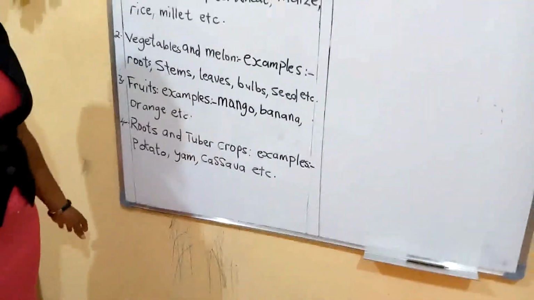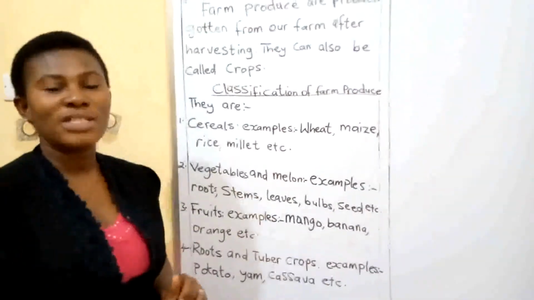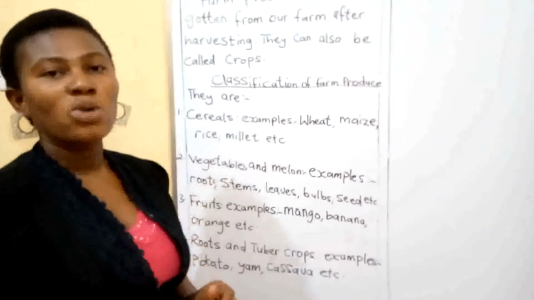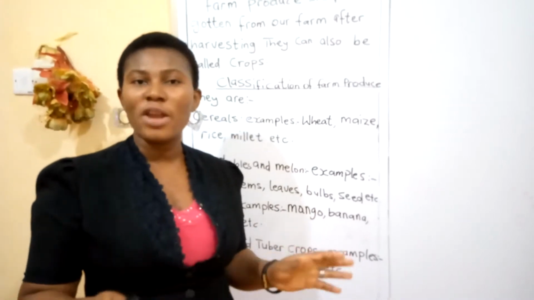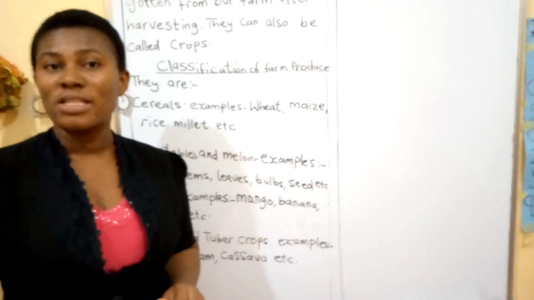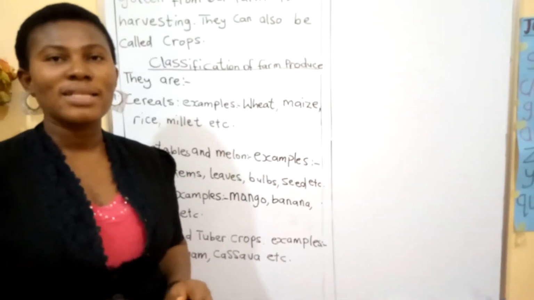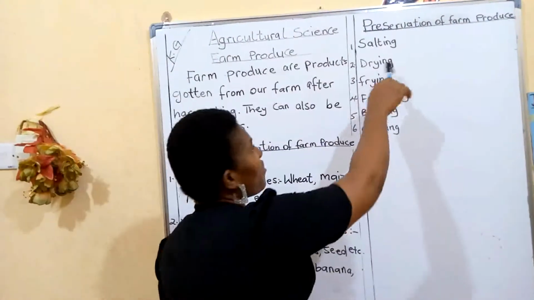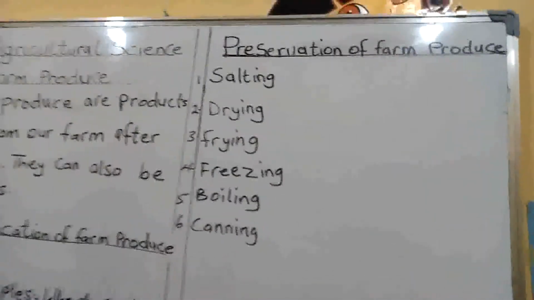Okay, having known our classification of farm produce, we are going to move to preservation, methods of preserving our farm produce. How do we preserve our farm produce? We have various methods of preserving our farm produce in order to avoid it from spoiling. Let's take them down.